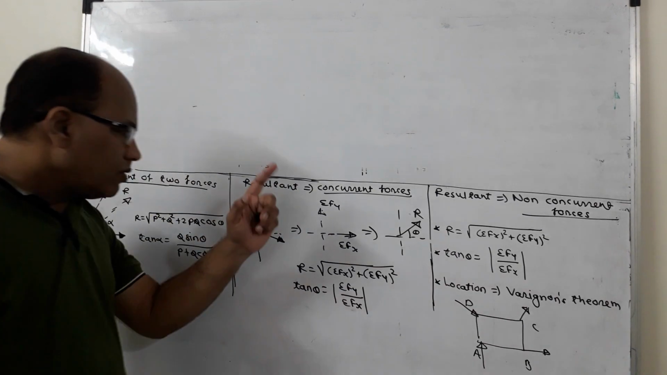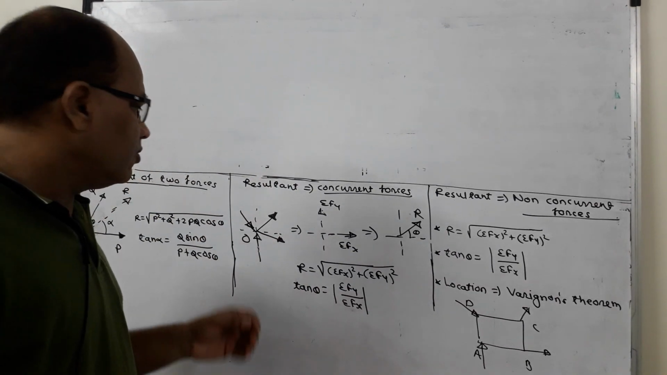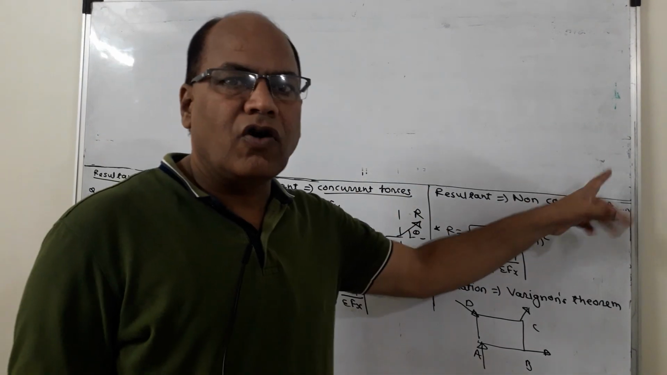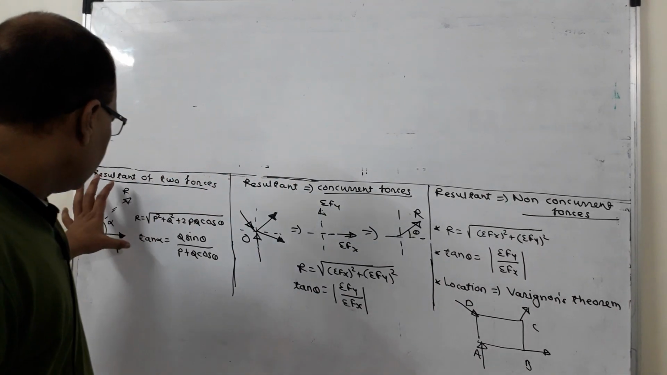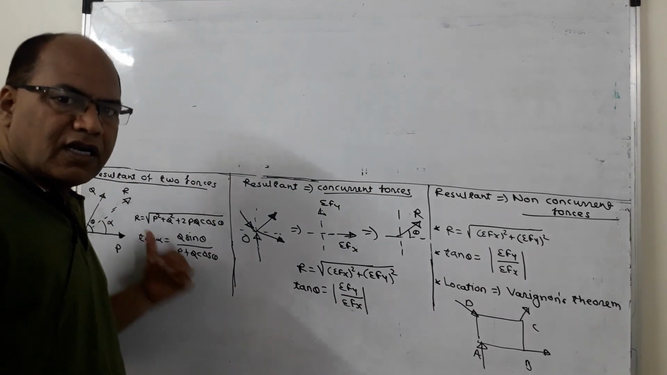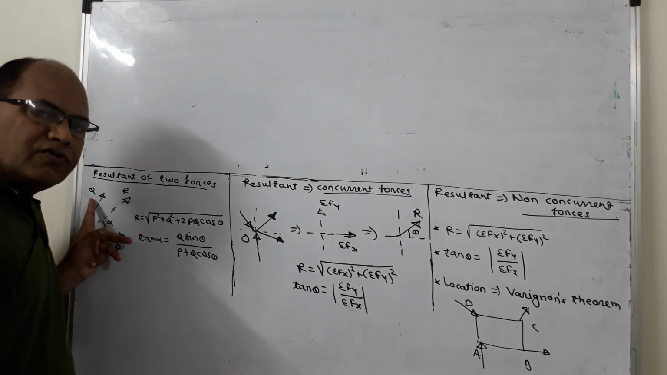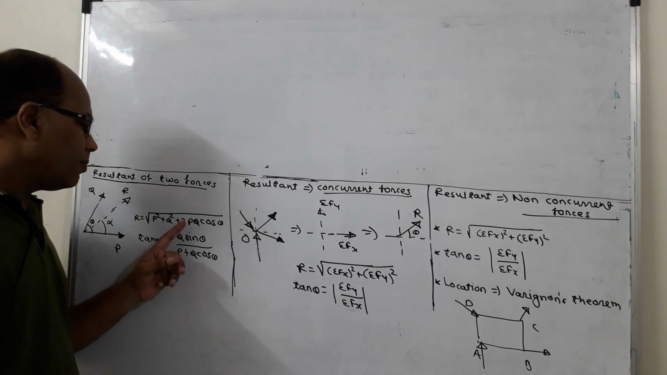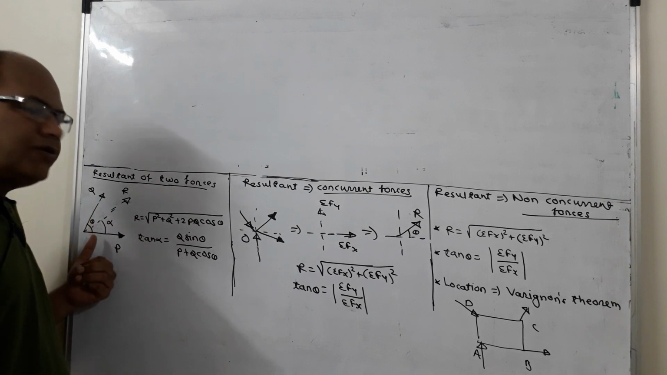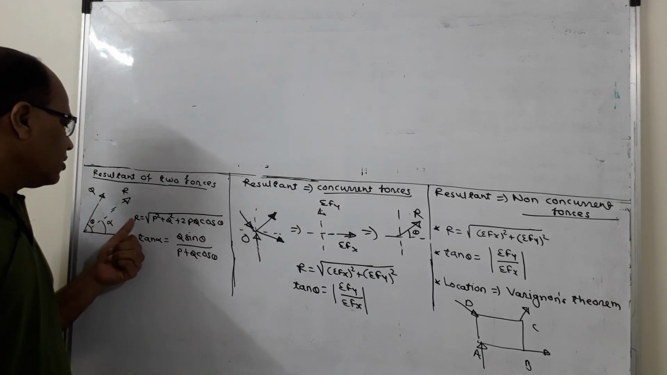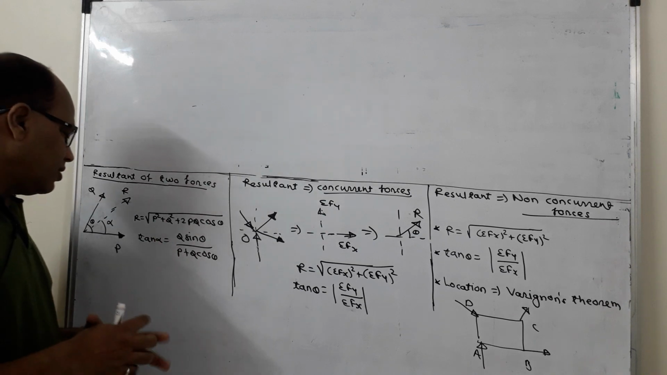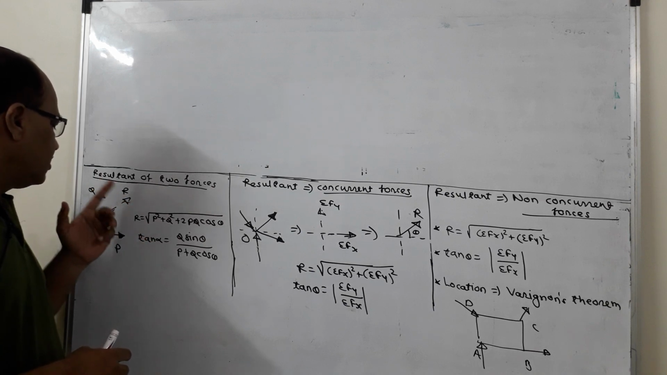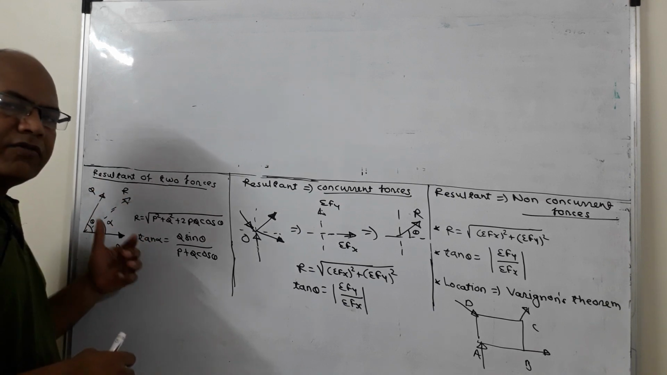Now here I am going to discuss the resultant of three different types of force systems: resultant of two forces, resultant of concurrent forces, and resultant of non-concurrent forces. You have been studying the resultant of two forces right from the 11th standard. If P and Q are the two forces, then their resultant can be given as R equals root of P squared plus Q squared plus 2PQ cos theta, where theta is the angle between the two forces P and Q. This formula gives you the magnitude of the resultant force, whereas the direction of the resultant force means the angle made by the resultant force with one of the forces.